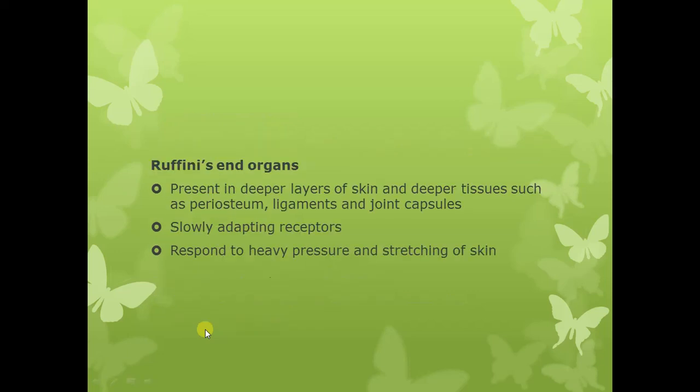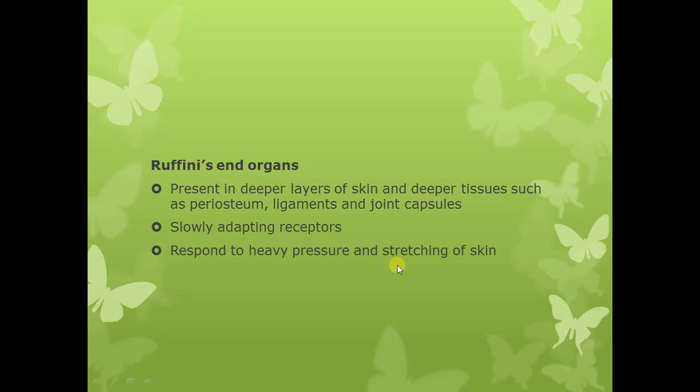Coming to the fourth type of encapsulated receptors, the Ruffini's end organs. Now, Ruffini's end organs are present in the deeper layers of the skin and in the deeper tissues, such as in the periosteum, ligaments, and the joint capsule. Ruffini's end organs are slowly adapting receptors, and they respond to heavy pressure and stretching of the skin.